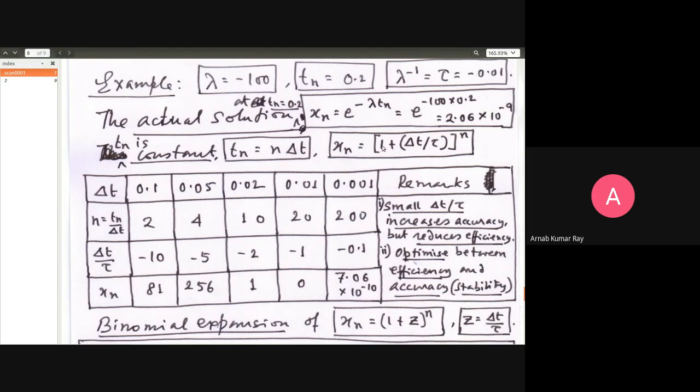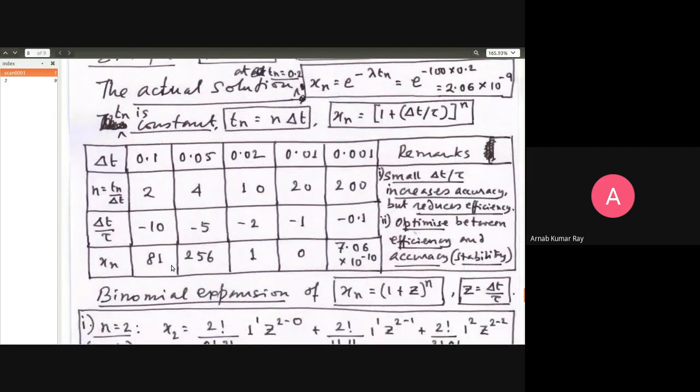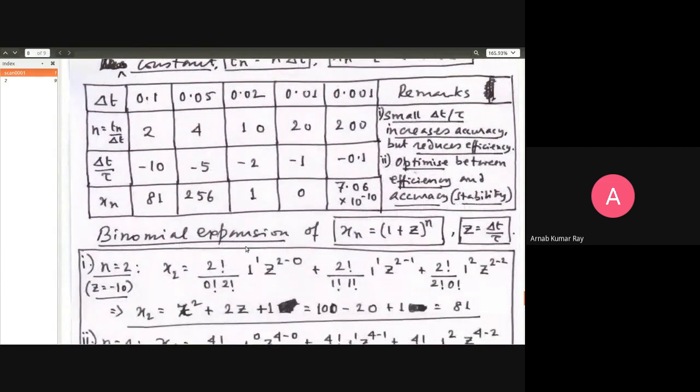So 1 minus 2 will give you minus 1. And minus 1 raised to 10 will give you 1. Still no good. Your answer is 10 raised to minus 9. You are experiencing wild fluctuations, 81, 256, 1, all sorts of things.